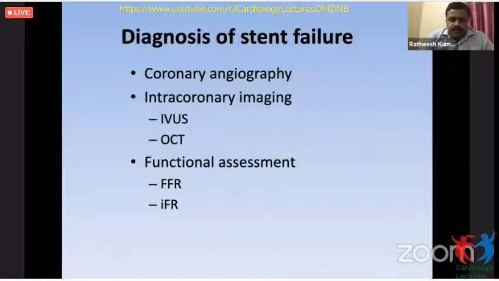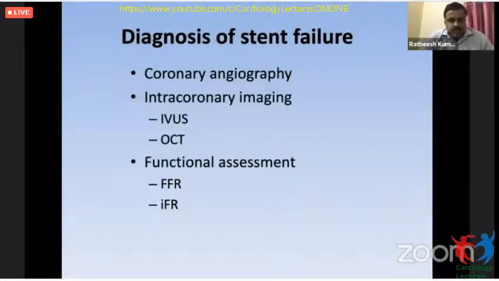Coronary angiography definitely gives you a diagnosis, but it will not give you the mechanism or the future course of action, whether you should use a DEB or go for a stent. If there are factors like edge restenosis, then we should go for another stent. All those things will be known only by intravascular imaging. So this is a class 2A indication in both guidelines.